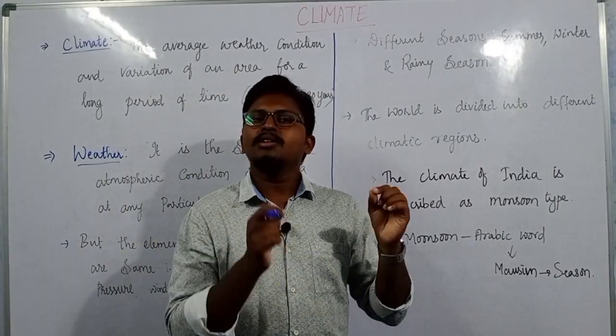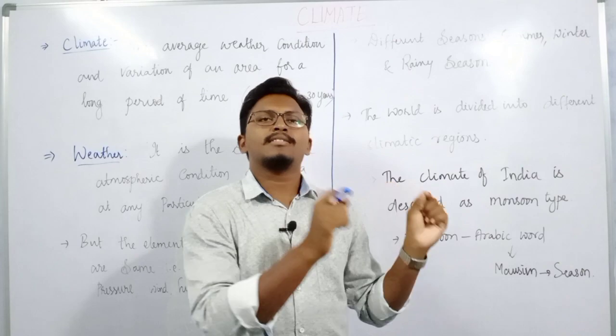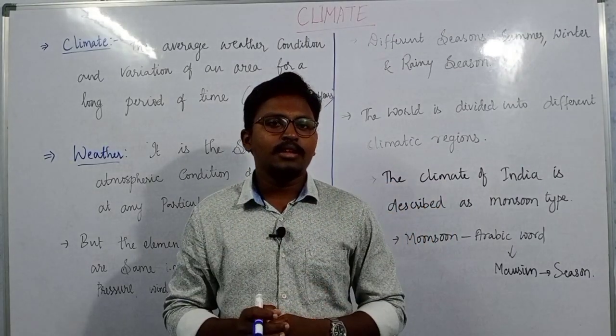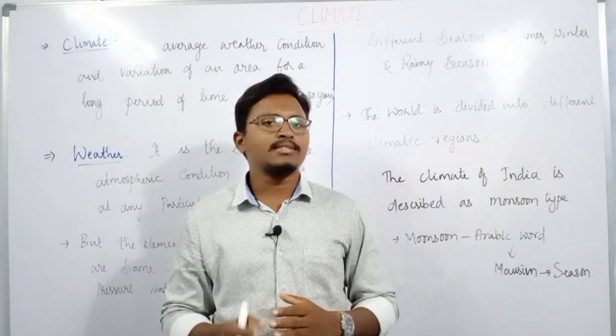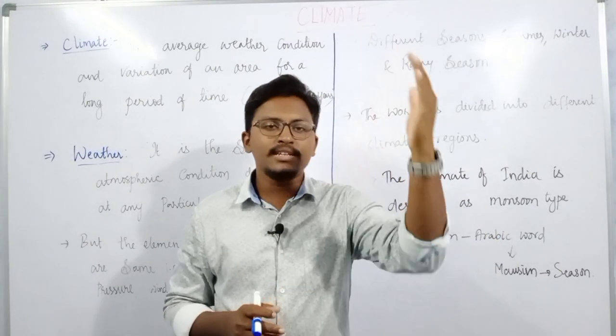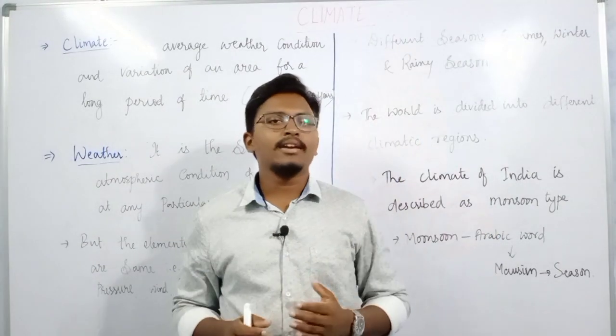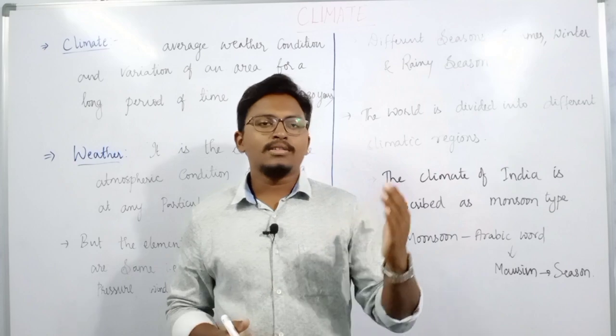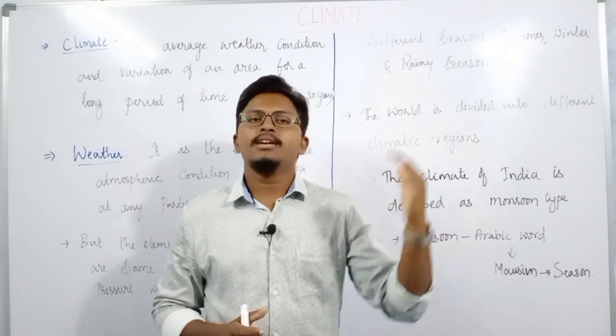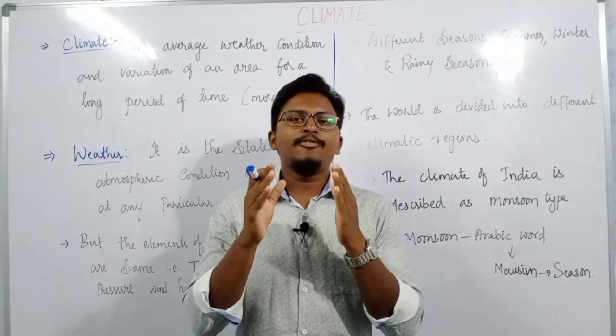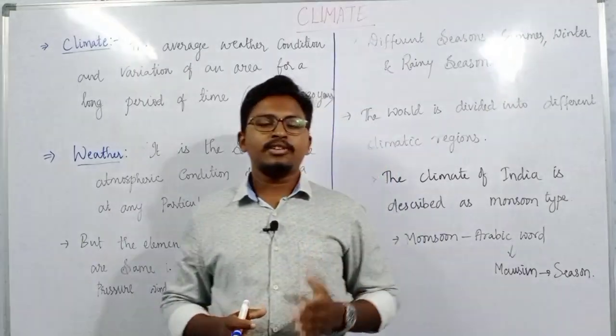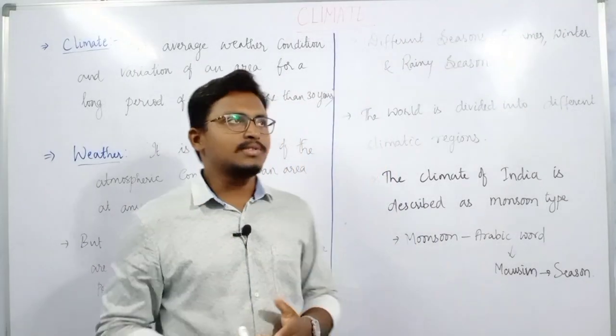So you can describe the present situation with the word weather. If it is very hot, you can say the weather is very hot. If it is raining, the weather is rainy. If there is fog, it is foggy. Like that, if you want to describe the present situation of the atmosphere, we should use weather.